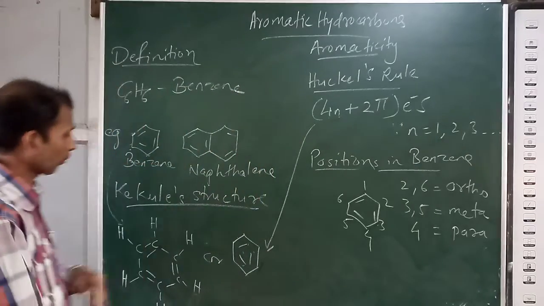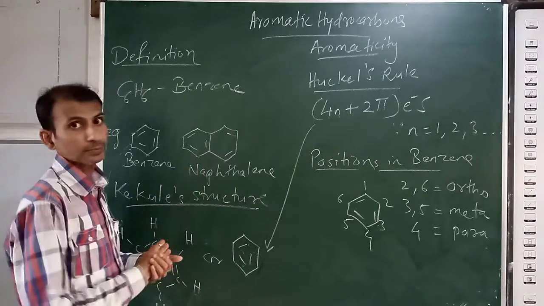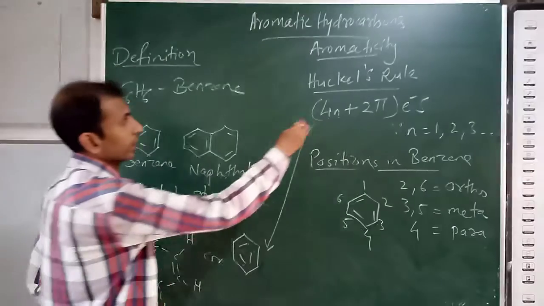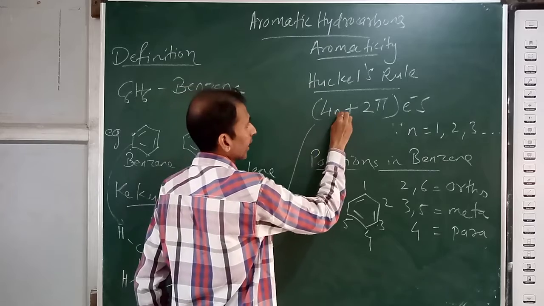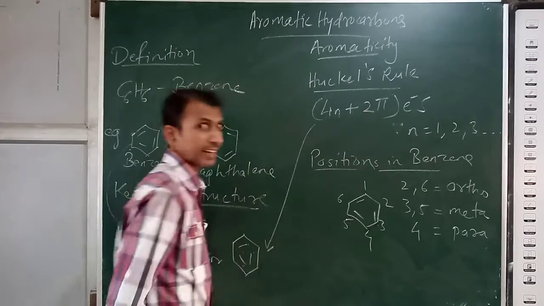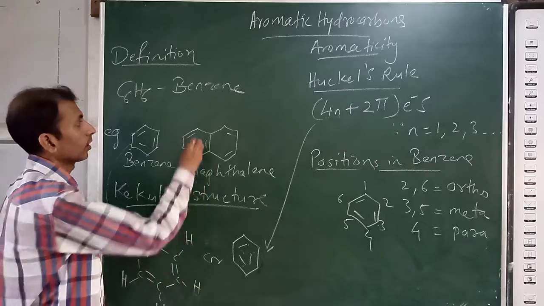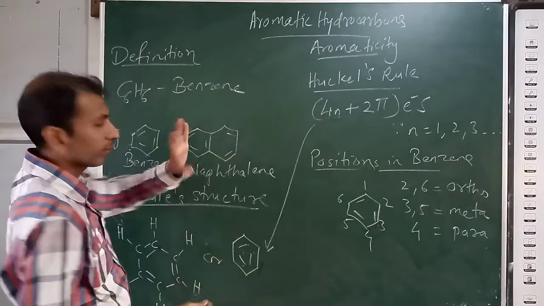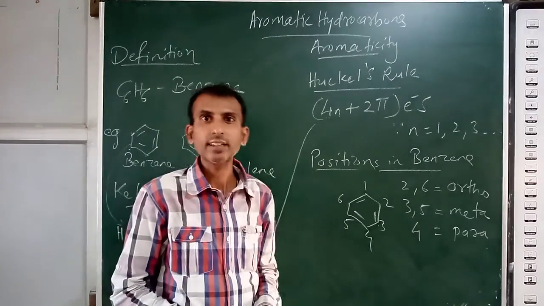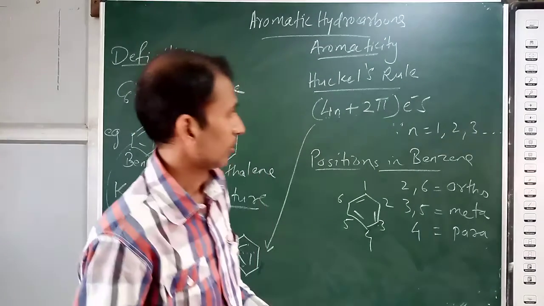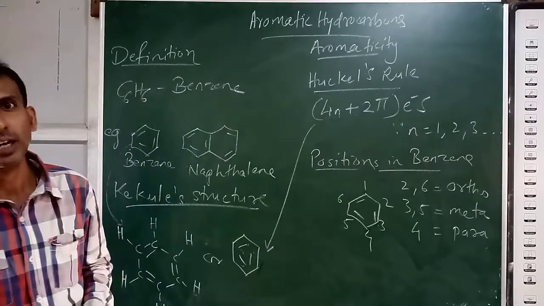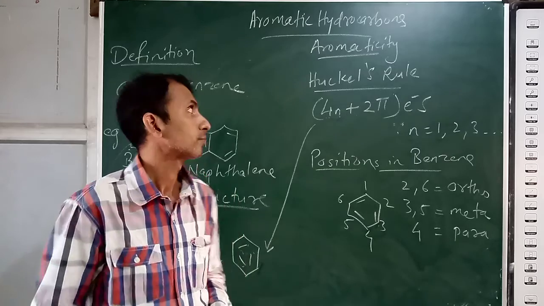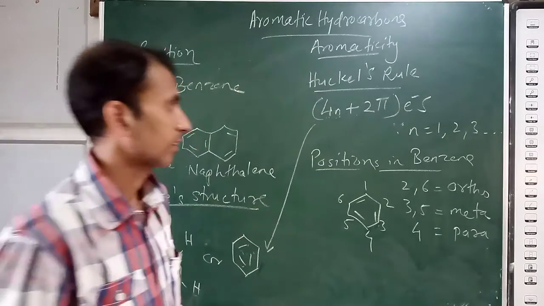Then apply the rule for naphthalene also. There are 2 benzene rings, so you substitute n equal to 2. 4 twos are 8, plus 2, 10. 10 pi electrons will be counted here: 1, 2, 3, 4, 5, 6, 7, 8, 9, 10. See the pi bonds: 5 pi bonds into 2, that means 10 electrons. So such compounds are called aromatic compounds according to Hückel's rule of aromaticity.